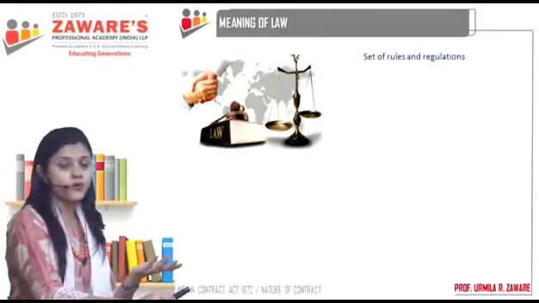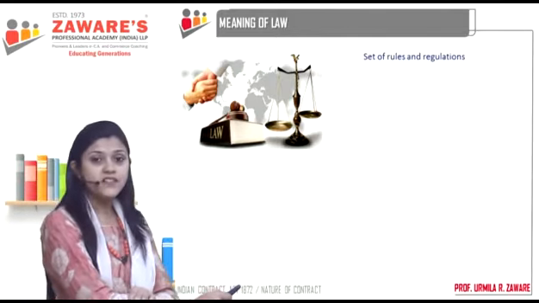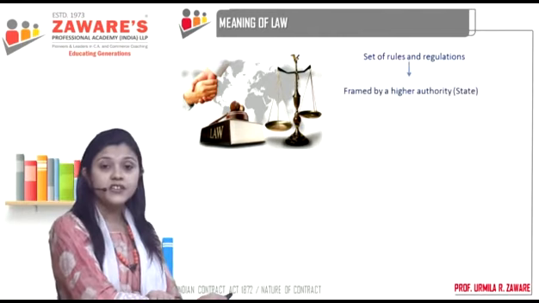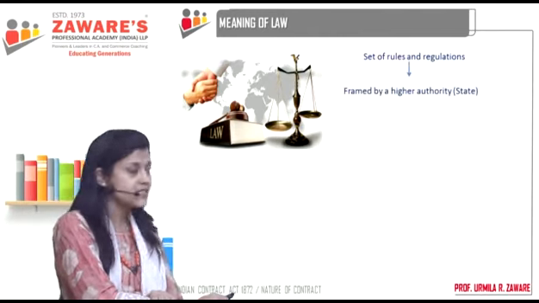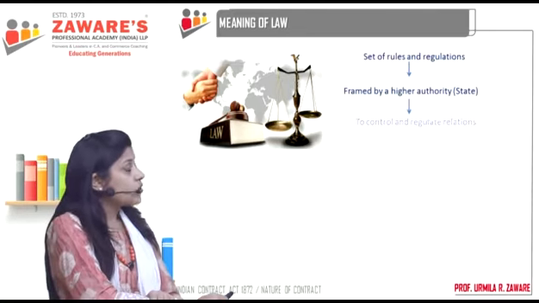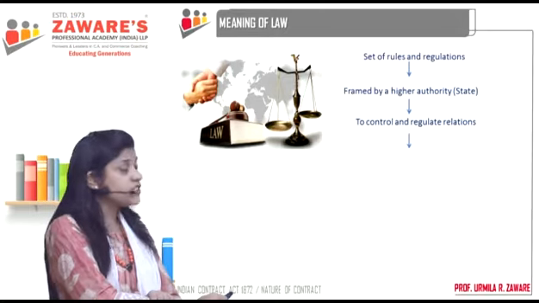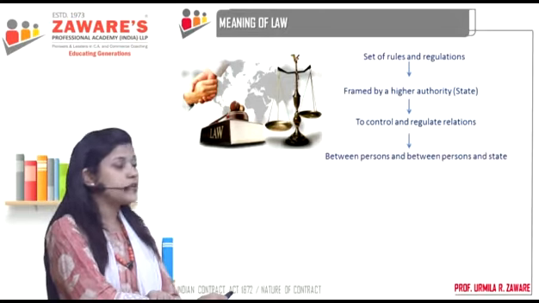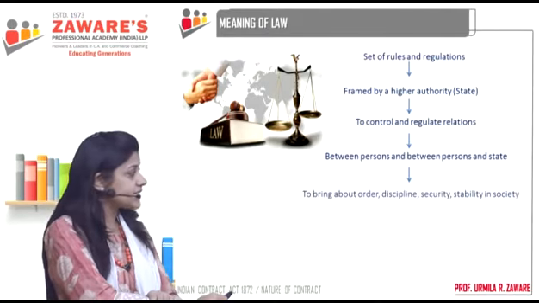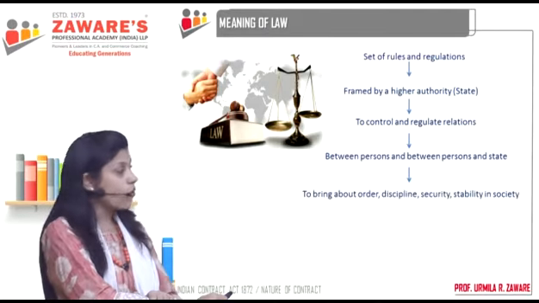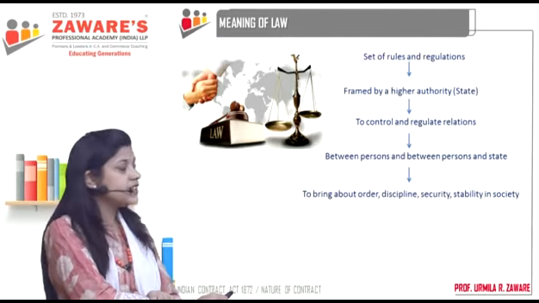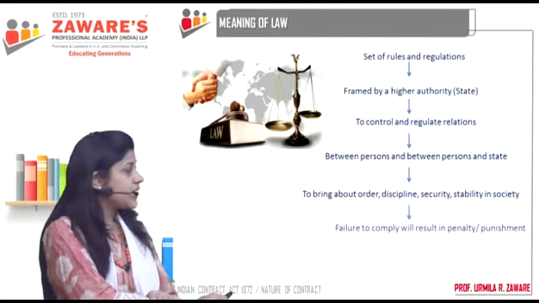That is law. So it is a set of rules and regulations which are framed by a higher authority, that is the state. And what is it for? To control and regulate relations. Relations between whom? Relations between persons and the state. To bring about order, discipline, security, stability in the society.